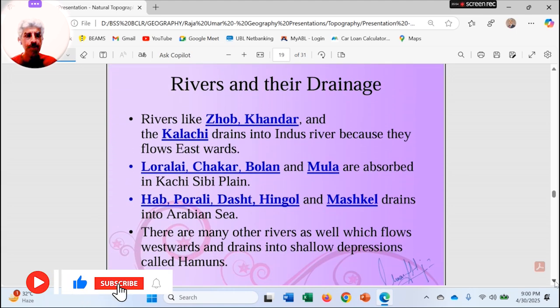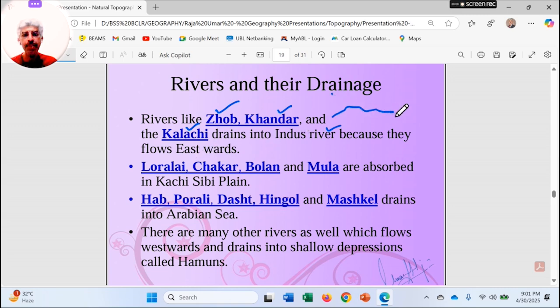Rivers and their drainage. Rivers like Zhob, Gomal and Kurram drain into the Indus River, as they are the western tributaries, and they flow like this and fall into the Indus as the Indus goes down like this. Then Loralai, Chakar, Bolan and Mula rivers are absorbed into the Kachi-Sibi plains just on the western side of the Suleiman range.